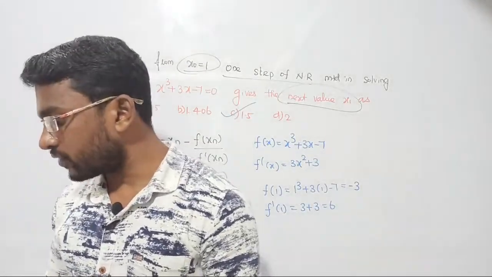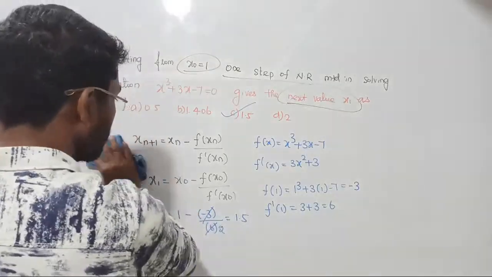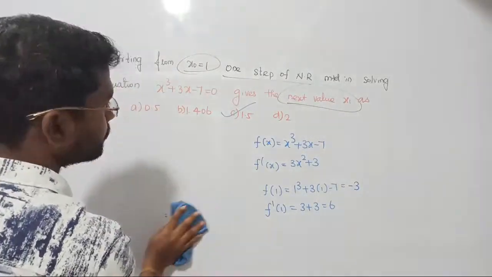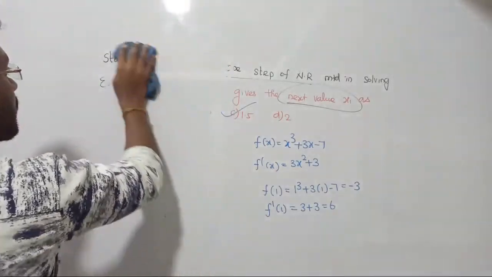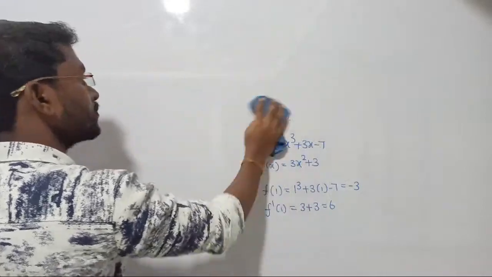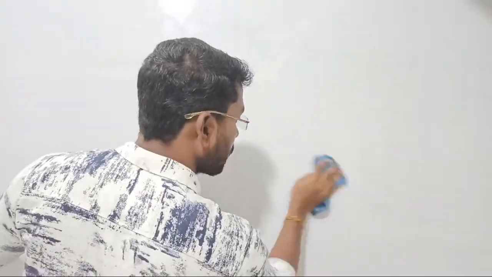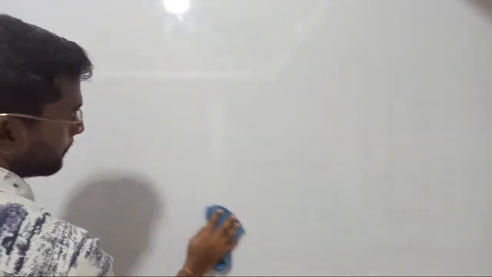The real root of the equation, right? They have given the function. So first let me rub this one. Let's take the second question. Let us see. Please write down the question.